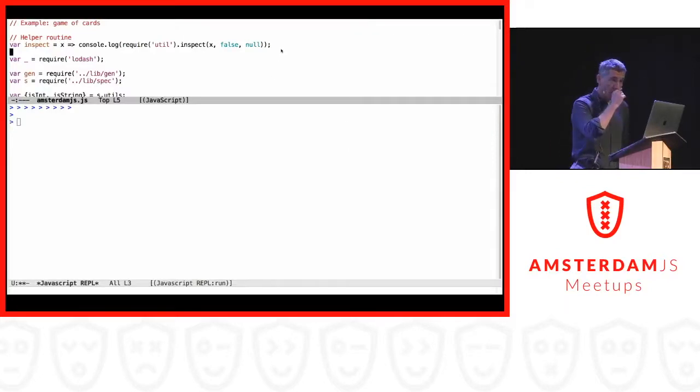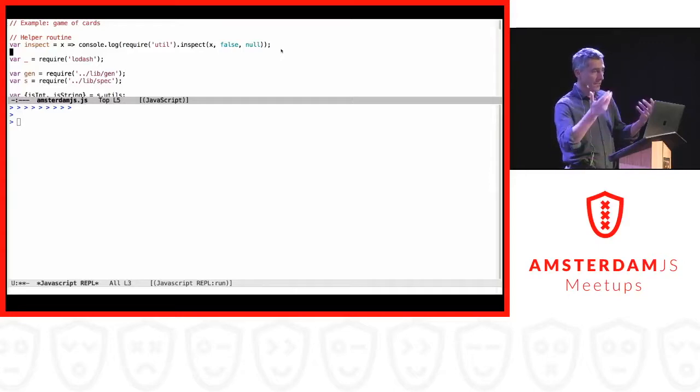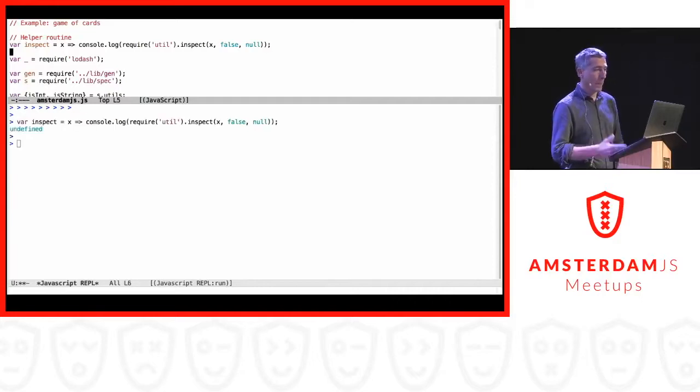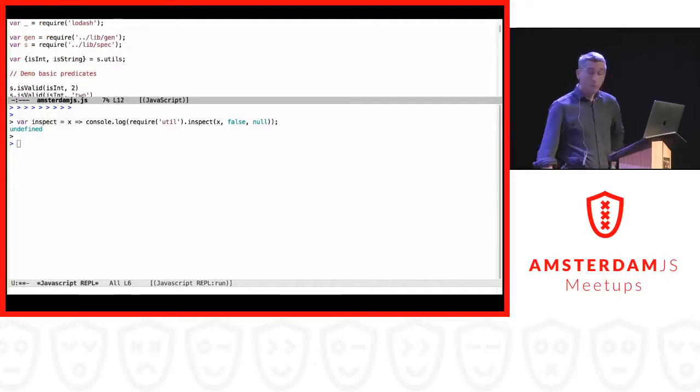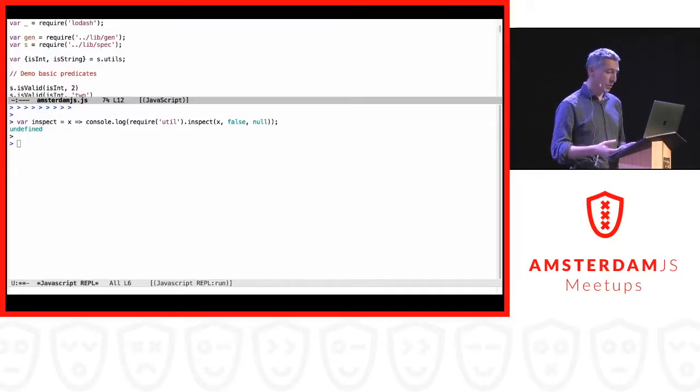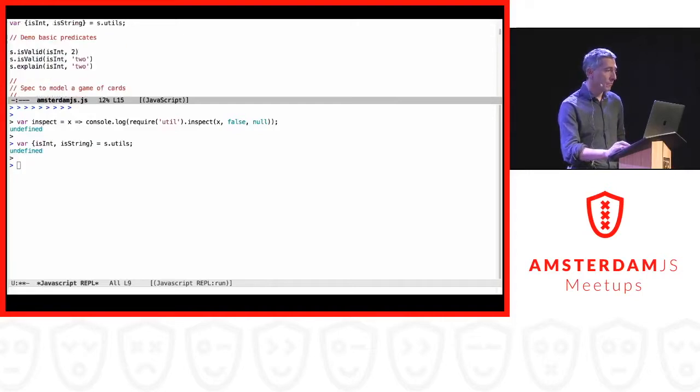Before the previous talk by Rebecca, I didn't know that console.log could do a bit more than just dump 1 or 2 levels. It's nice to see that there's more possible, but in this case, I just defined a function inspect that nicely formats my variables, and I will execute it here. Now, I defined the function inspect. These are just a couple of helper functions. This part is int, is string. Those are the first predicates I'm going to use, and they are imported from a utils library, so even that is not that exciting. But now I defined 2 predicates, and now I can start to use them.